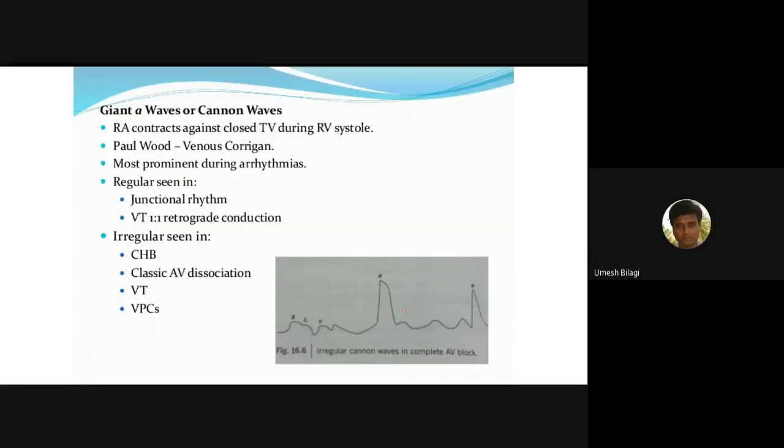Giant A waves, same thing. You can see cannon waves. Giant A waves or cannon waves, you call it.